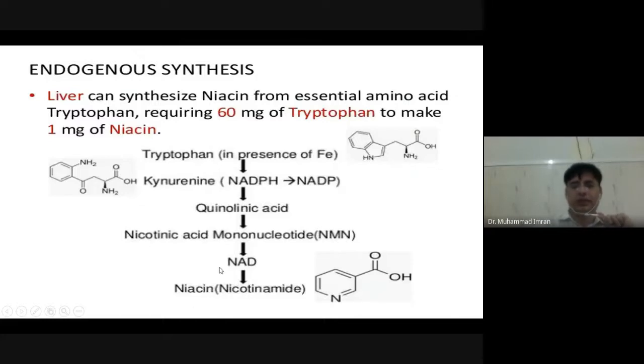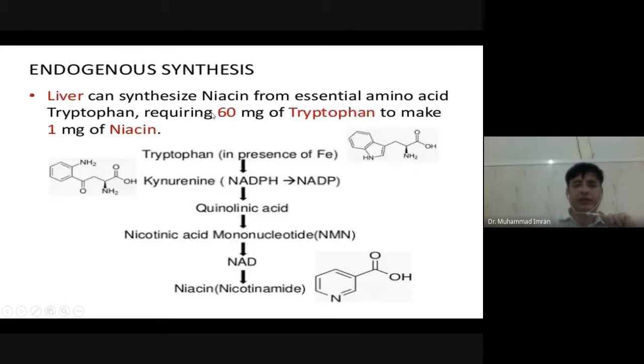Then it is changed into NAD, and then into niacin. So tryptophan will change into quinolinic acid, then into nicotinic acid mononucleotide by nicotinic acid mononucleotide synthase, then into NAD, then into niacin.